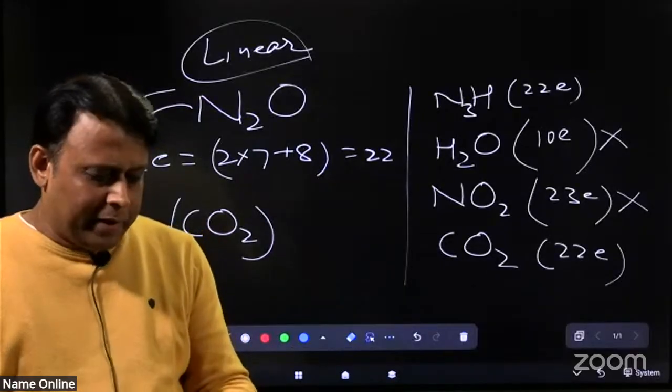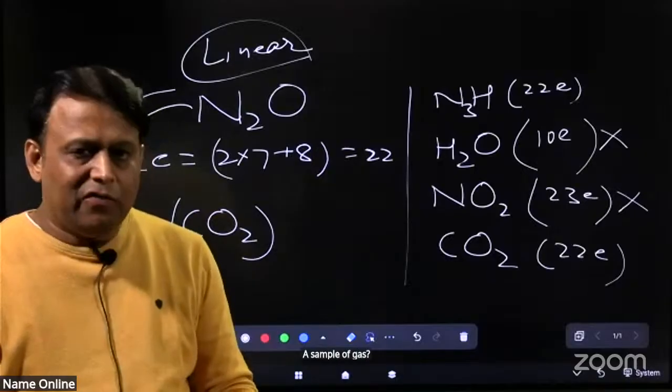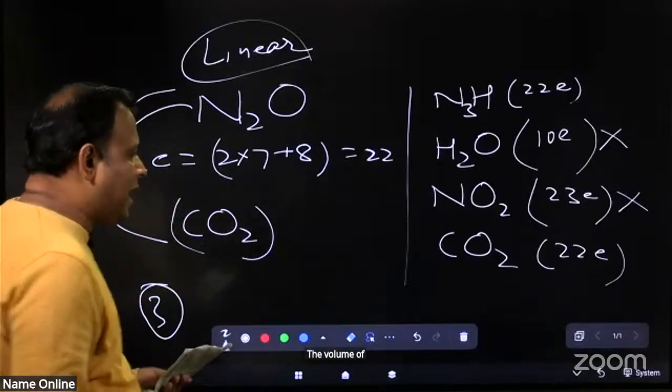A sample of gas has a volume of 0.2 liter.